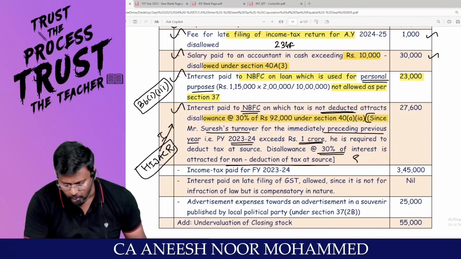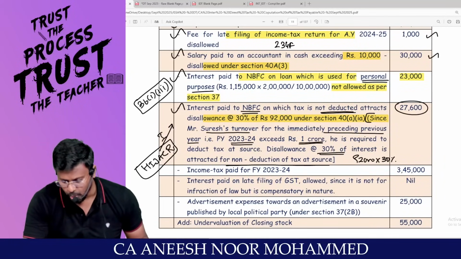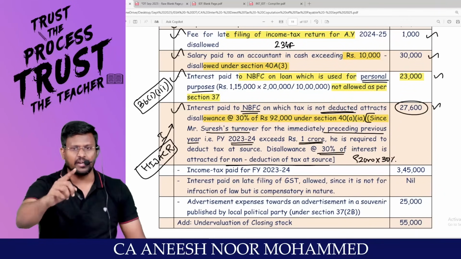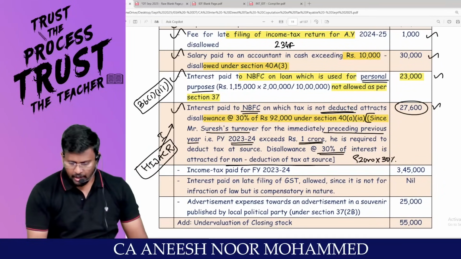So 92,000 into 30% comes to 27,600, which should be added back. Are you accepting?